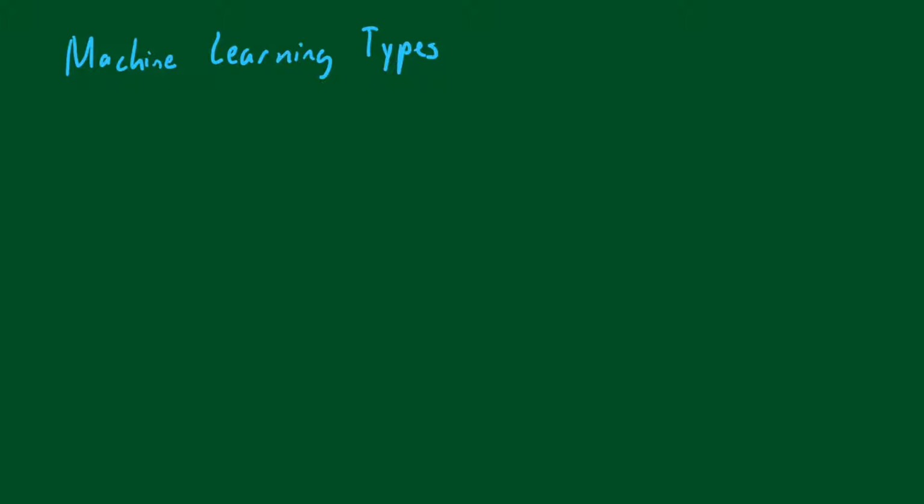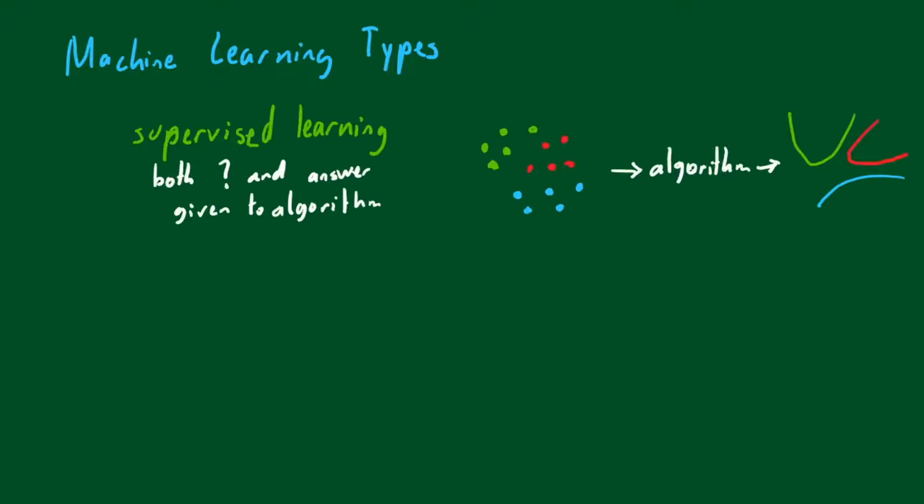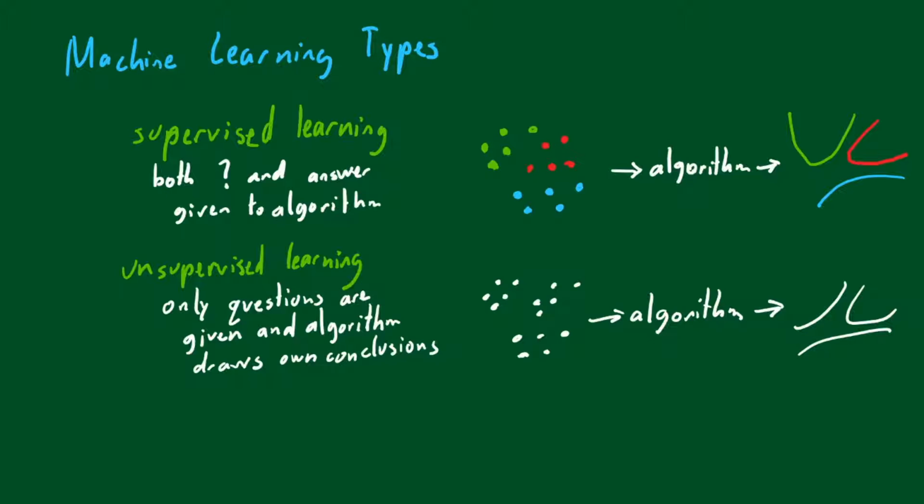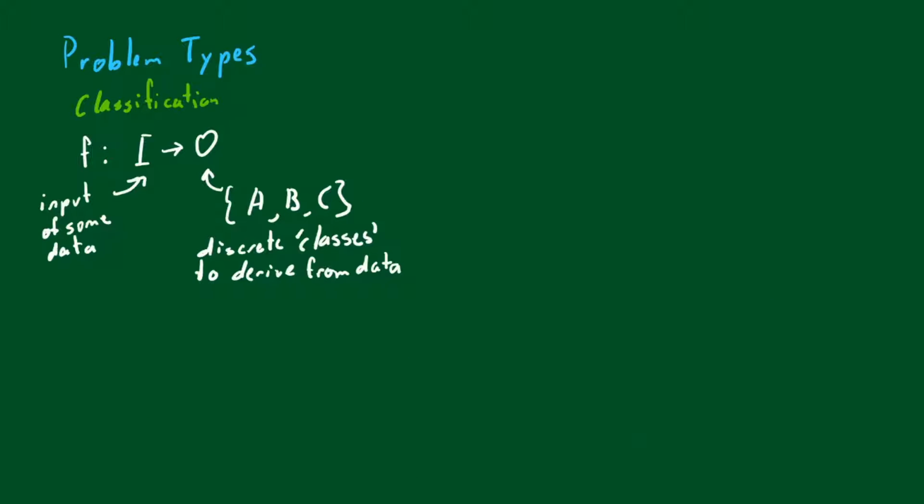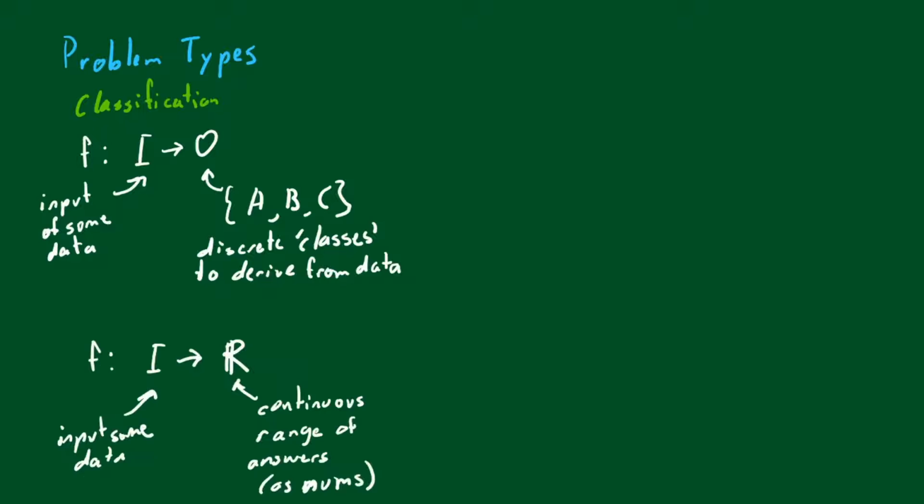In the lecture, machine learning was introduced. Supervised learning gives both question and answer. Unsupervised gives only question. Reinforcement gives questions and answers intermittently. Classification splits answers into categories, while regression has real-valued answers.